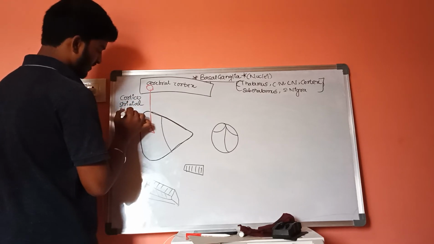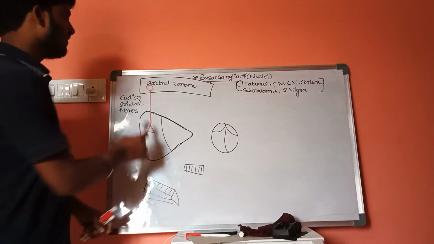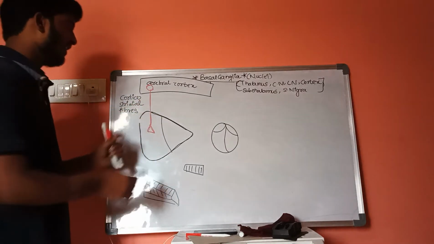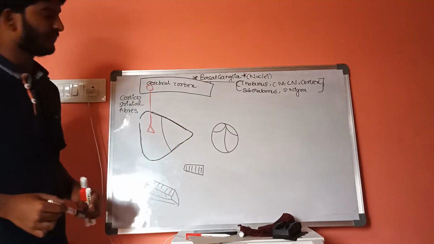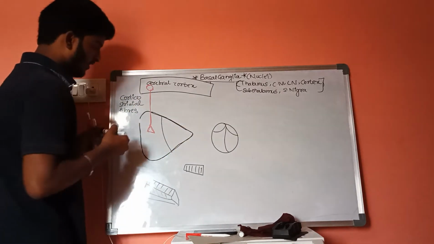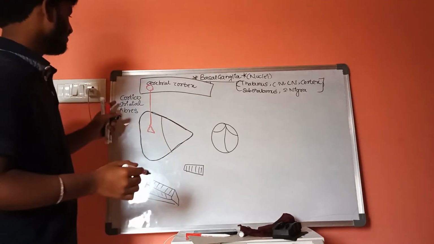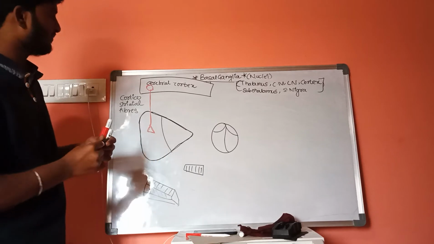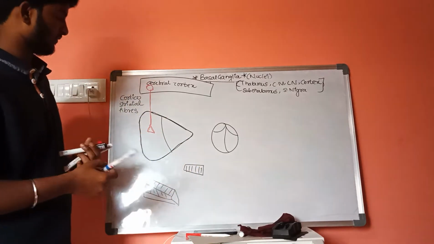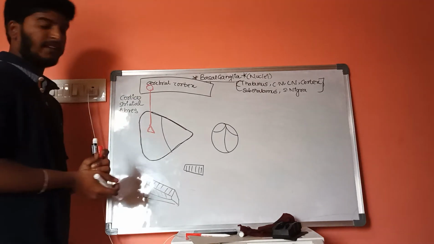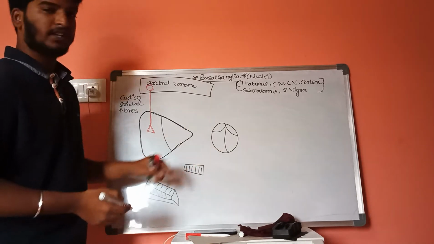These are arising from cortex, and this is a striatum in which it involves caudate nucleus, and these fibers are called corticostriatal fibers.